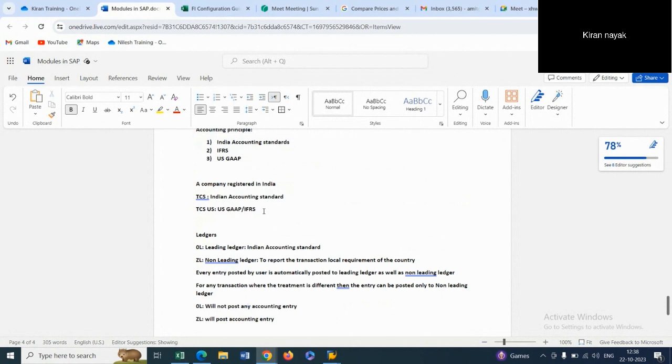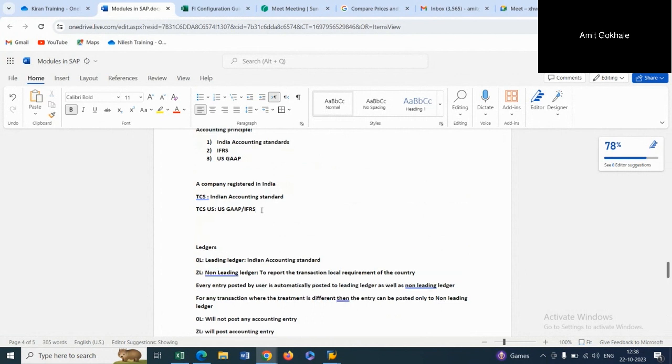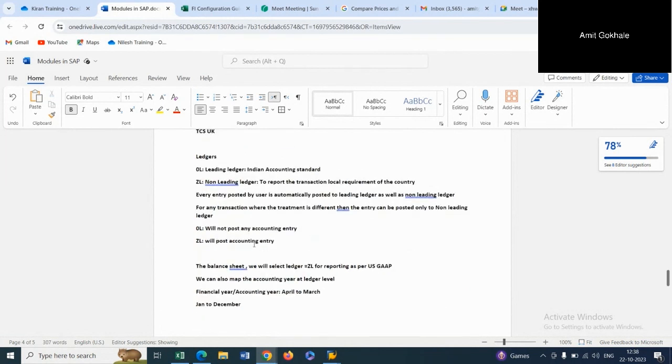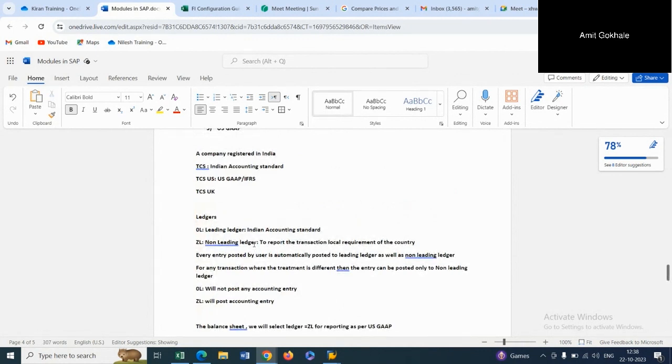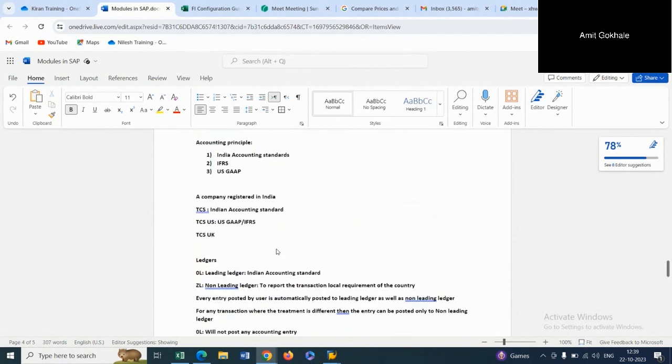So let's say if we have another subsidiary called TCS UK, here also we can give a different financial year to the non-leading ledger. But for the leading ledger, there is a constraint: we can have only one financial year mapped. Clear this, all this concept, ledger and accounting principle?